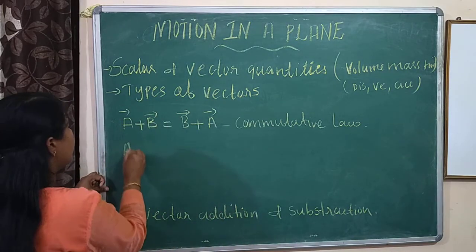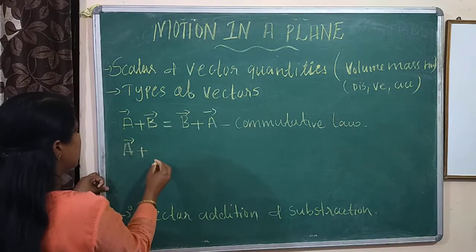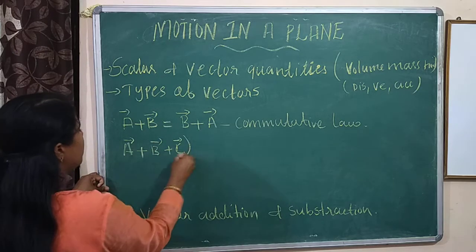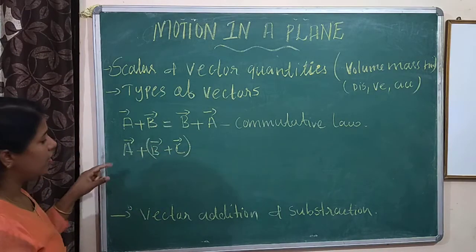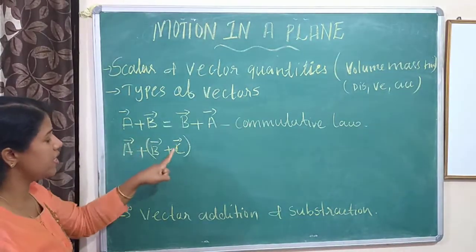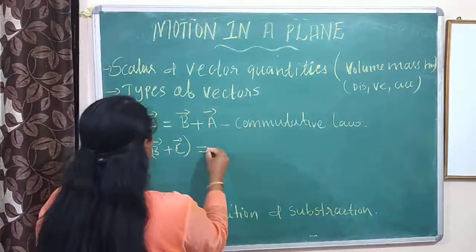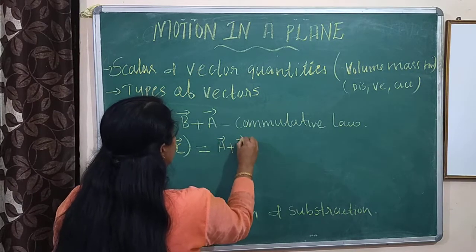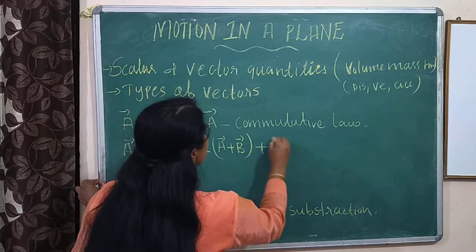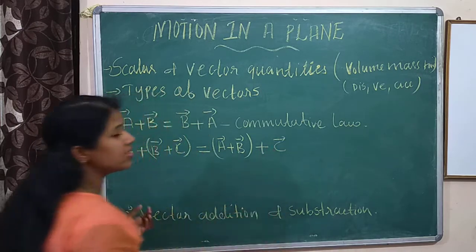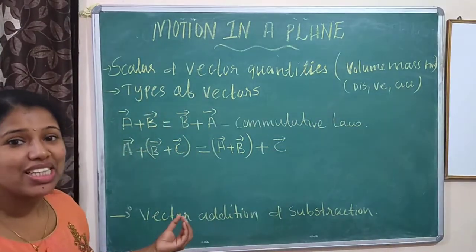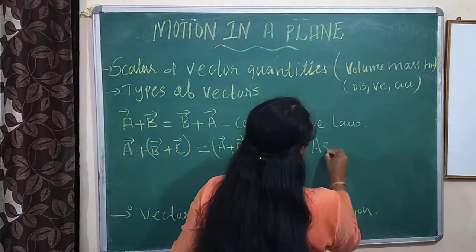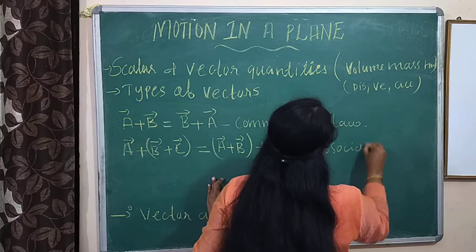Next one is vector A plus vector B plus vector C. Vector A plus bracket B plus C, we can do like this: vector A plus vector B, plus C. According to maths, this is also the same. Which law is it? Associative law.